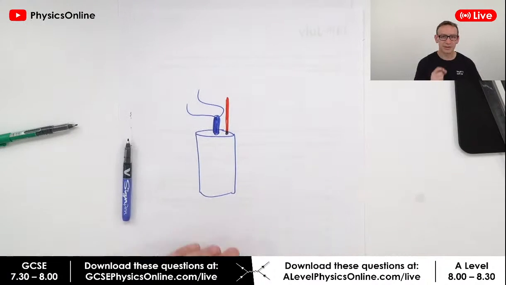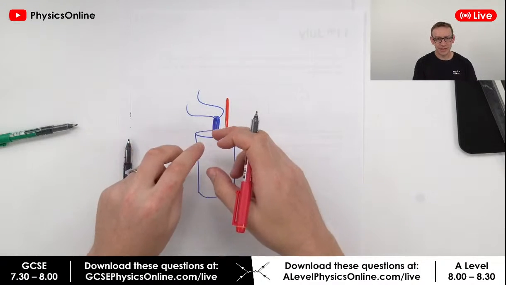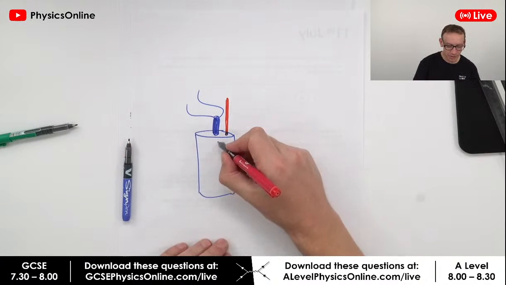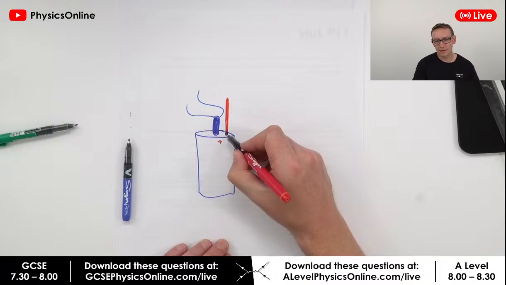And what that means is the second that you press go, the heater starts heating up. It's going to take a small amount of time for that heat energy to be transferred from here over to here.